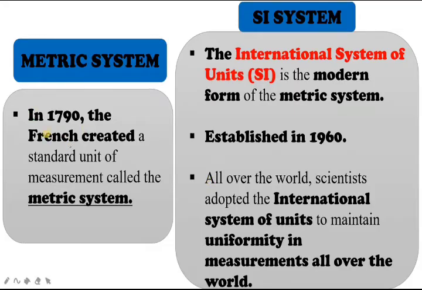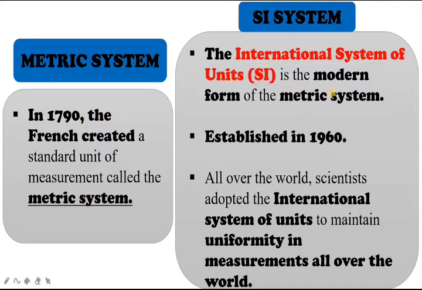Standard units of measurement. In 1790, the French people created a standard unit of measurement called the metric system. After that, there came an advanced unit, the International System of Units. The SI unit was established in the year 1960. So what is the SI system? SI means the International System of Units.